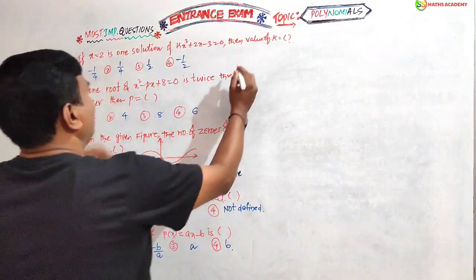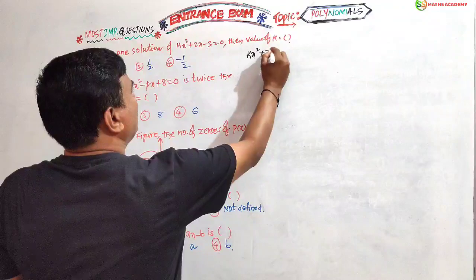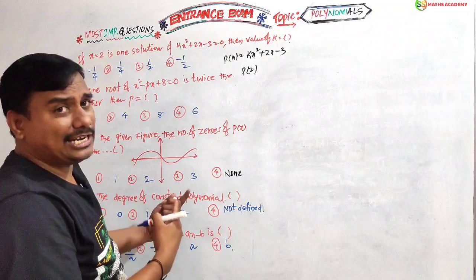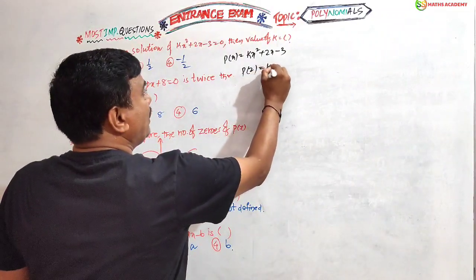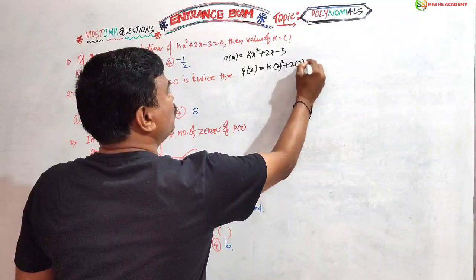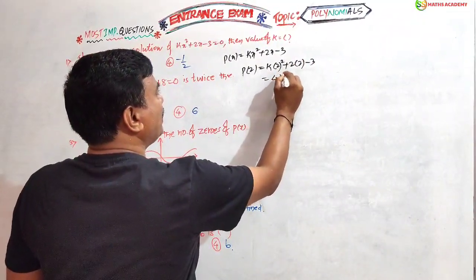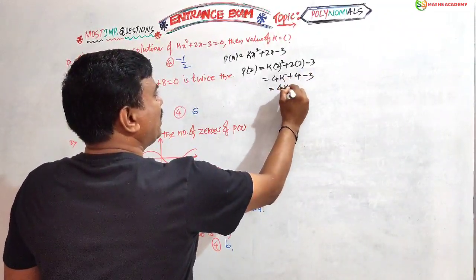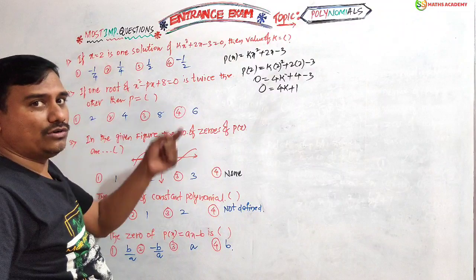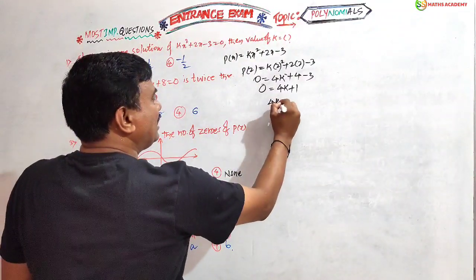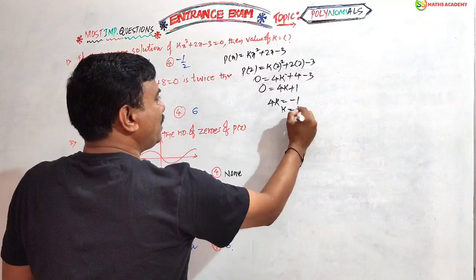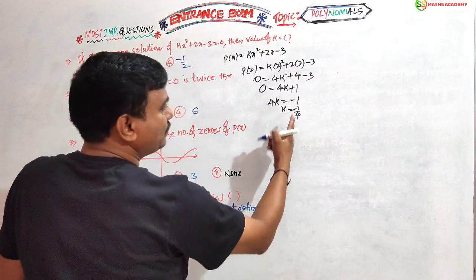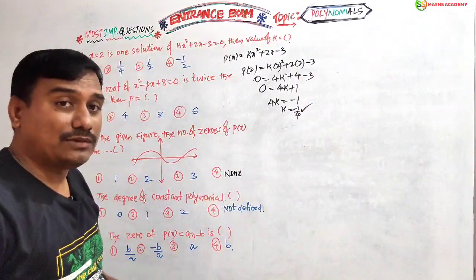Let us see here. kx square plus 2x minus 3 is called p of x. In the place of x we have to substitute 2. He already said x equals 2. Substitute: k into 2 square plus 2 into 2 minus 3. Nothing but 4k plus 4 minus 3, nothing but 4k plus 1, which is already 0. That means 4k equals minus 1, k equals minus 1 by 4. Plus 1 transferred to the left side becomes minus 1, and 4 transferred to the right side goes to the denominator. So minus 1 by 4 is the answer.